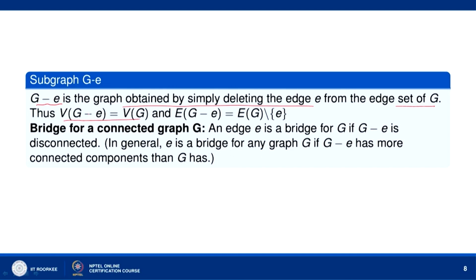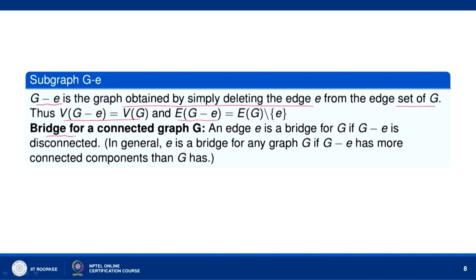So, that means when you delete an edge from the edge set of G, then the vertices of G remain as they are. So, vertices of G minus E is the same as vertices of G. EG minus E will be EG minus the edge E. So, only the edge is deleted, vertices are not removed. So, VG minus E is VG and EG minus E is EG minus E.